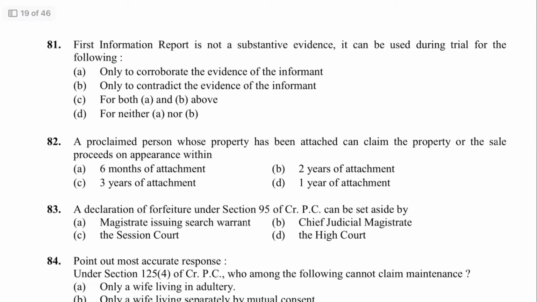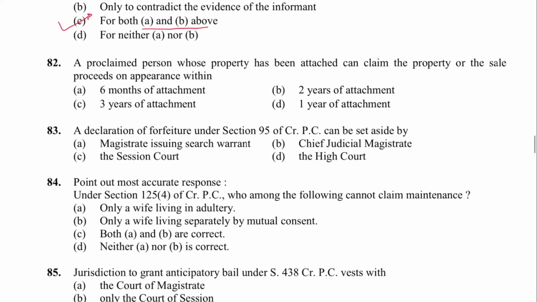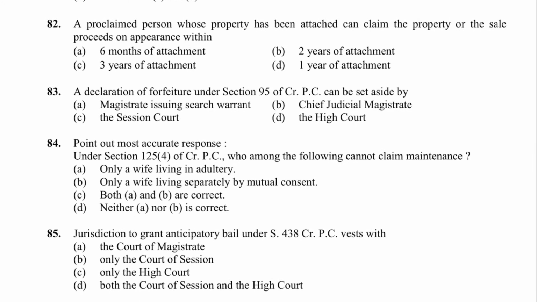Next, 81: FIR is not a substantive piece of evidence. It can be used during trial only to contradict or corroborate. C is the answer. Next, 82: a proclaimed person whose property has been attached can claim the property or the sale proceeds on appearance within 2 years of attachment. B is the answer. And it is mentioned in section 85, subsection 3.